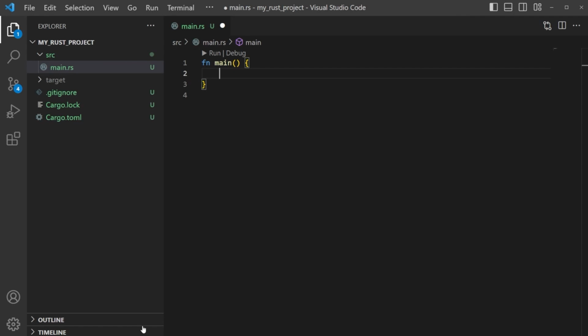Let's now talk about variables. And why do we call them variables? Well, because variables vary. And Rust handles variables a little bit differently than other programming languages, and we'll talk about the differences here in a second. But let's just do what we've been doing, but store it in a variable.